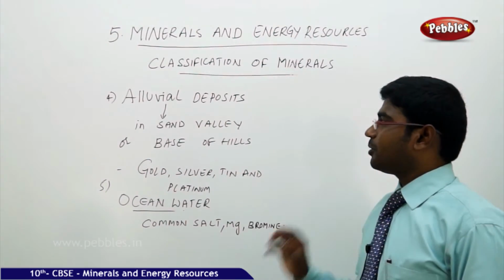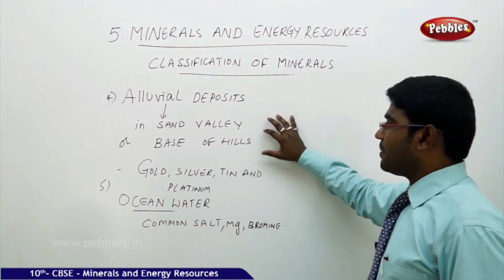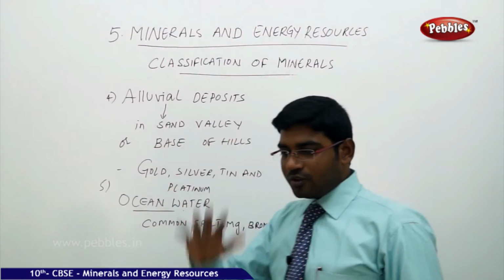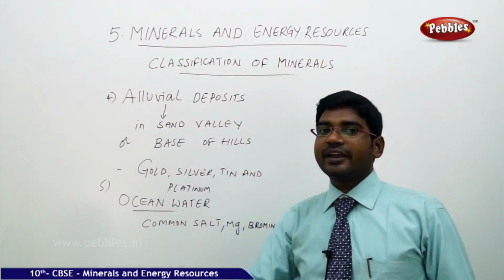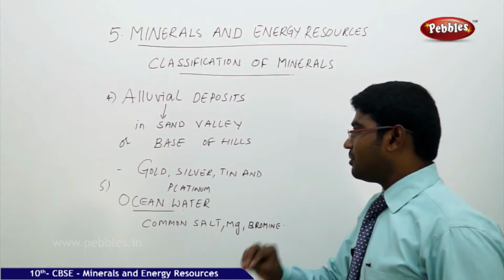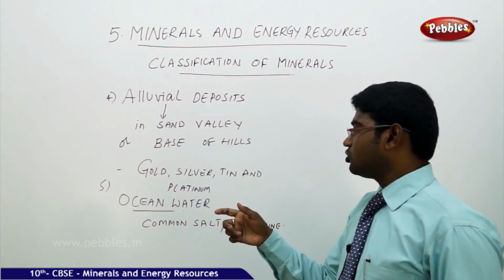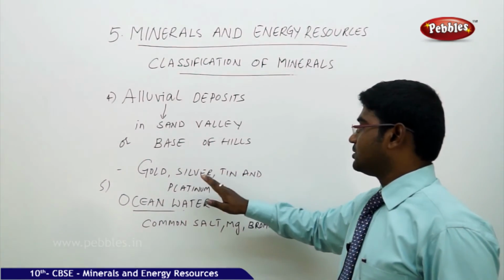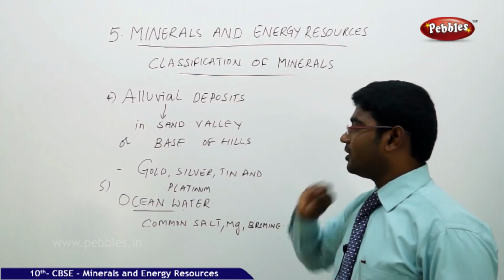Now let us see the other categories where the minerals are found for us. Under the alluvial deposits, it may be in the sand valley or at the base of the hills where the alluvial plains are present, where the alluvial deposits bring different kinds of minerals. After a certain flow, they get settled there. The minerals which are found here do not get access to any kind of water. Those minerals like gold, silver and tin are the major minerals available under the alluvial deposits.